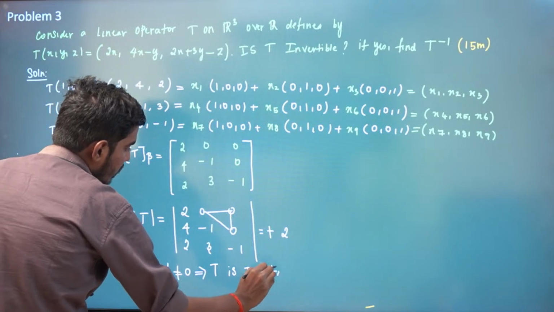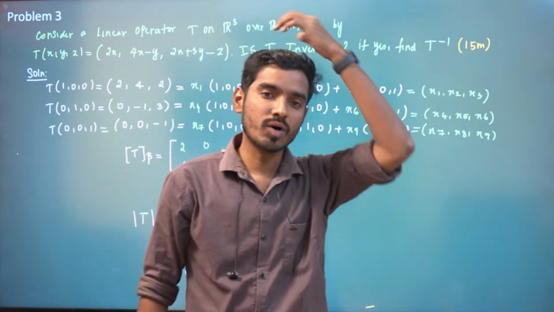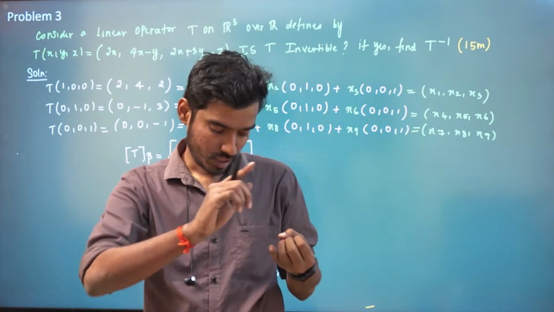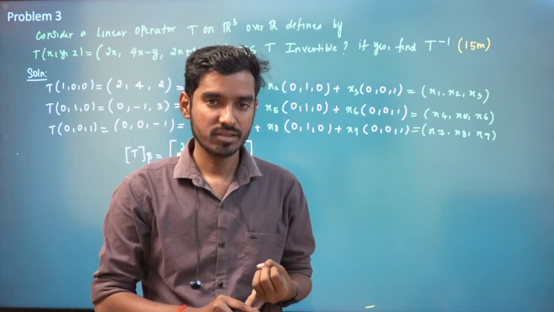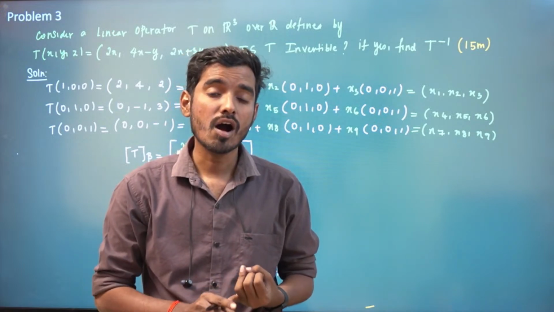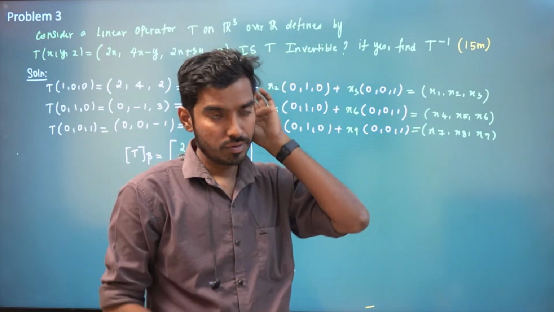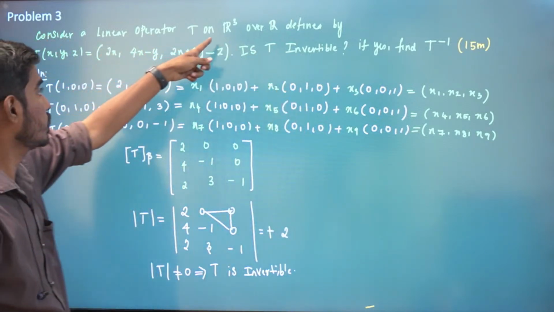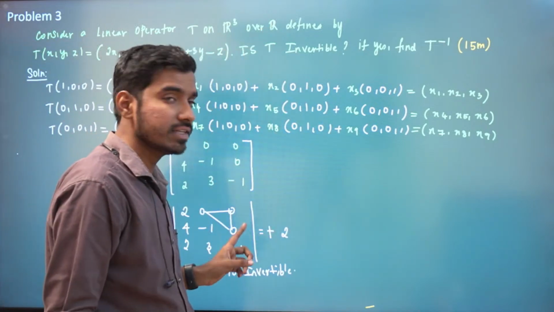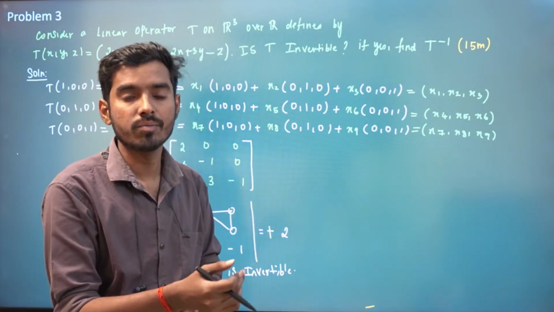See, you can say T is invertible in three ways. Just make a note of it. One: the determinant of the corresponding matrix is not equal to 0, then T is invertible. Second: the rank of the matrix is equal to the dimension of R3. If the rank is equal to 3, then also it is invertible.